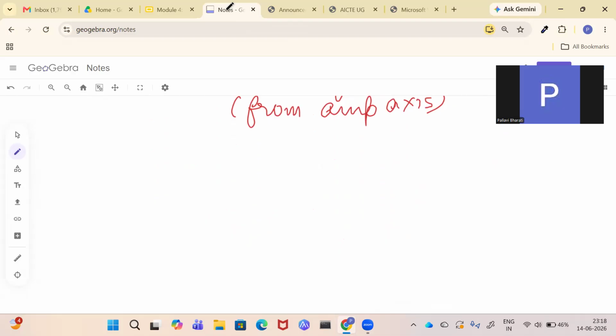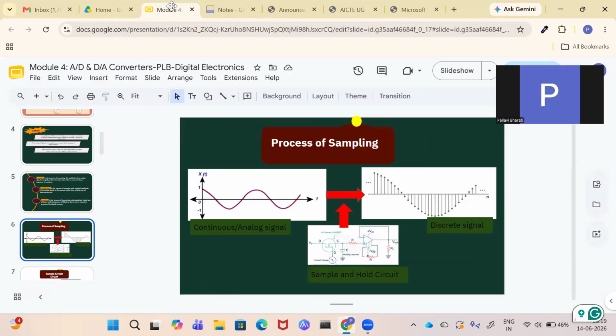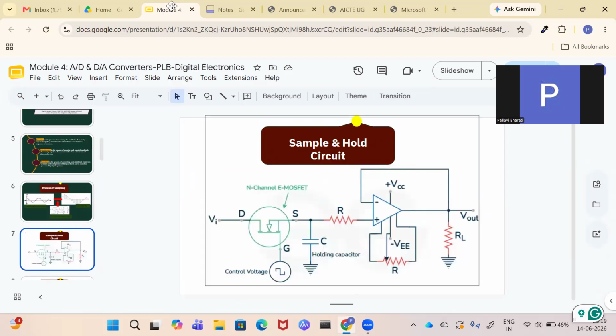Before going through this, we can check what is written here. Sampling is the process of measuring the amplitude of an analog signal at regular discrete time intervals to convert it into a sequence of numbers. You can see here, this was your analog signal and these are your sampled values. This was continuous, this is discrete, and this process is achieved through the sample and hold circuit. Here it is shown with the help of an op-amp circuit.